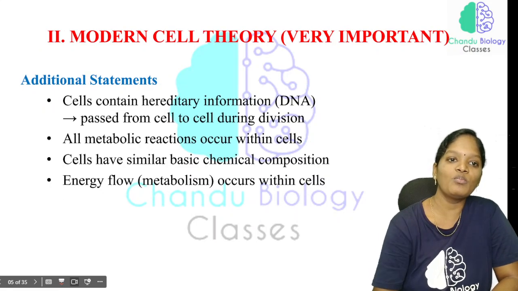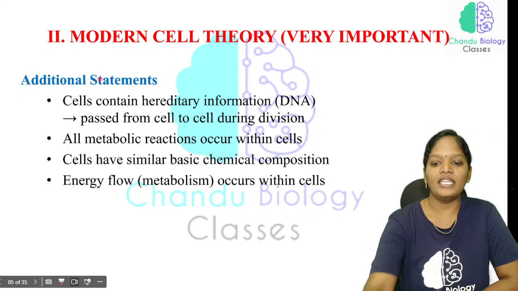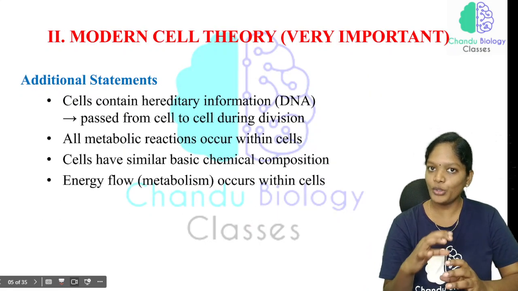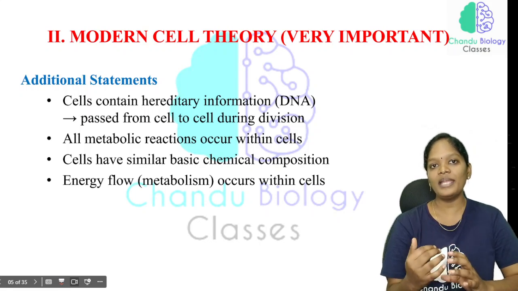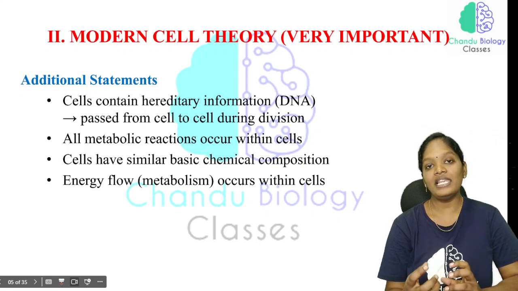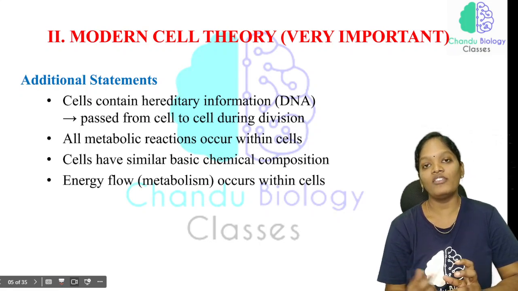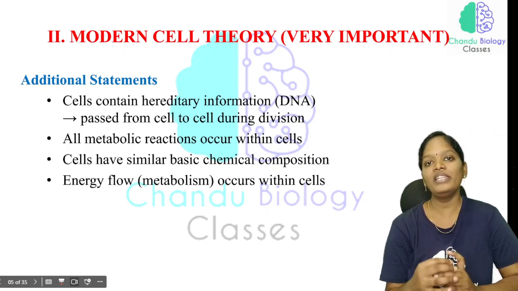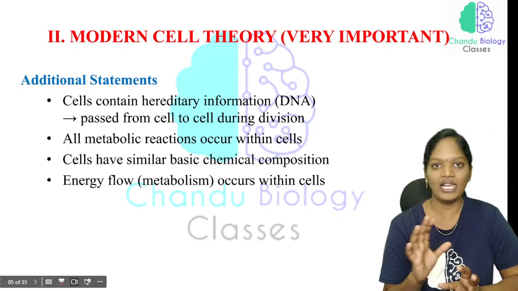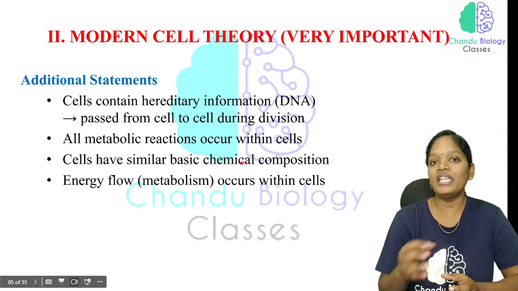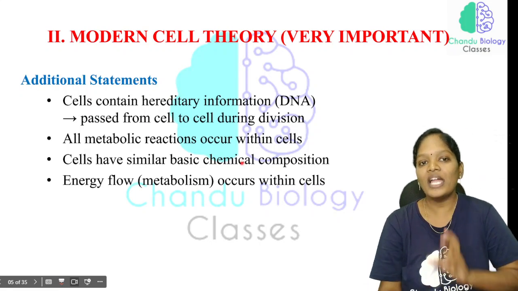Now what is meant by modern cell theory? All the classical cell theory statements are true, because all living organisms are made up of cells, and each cell is a structural and functional unit of life. That is a true statement, and all cells arise from pre-existing cells. All three statements are correct with respect to classical cell theory. Now, what are the additional statements which satisfy the limitations of classical cell theory? That is what modern cell theory is.